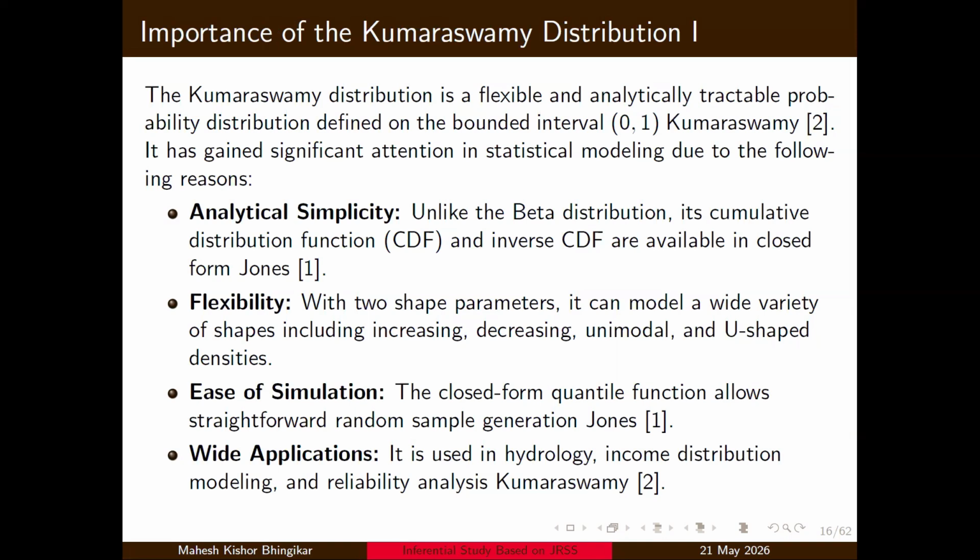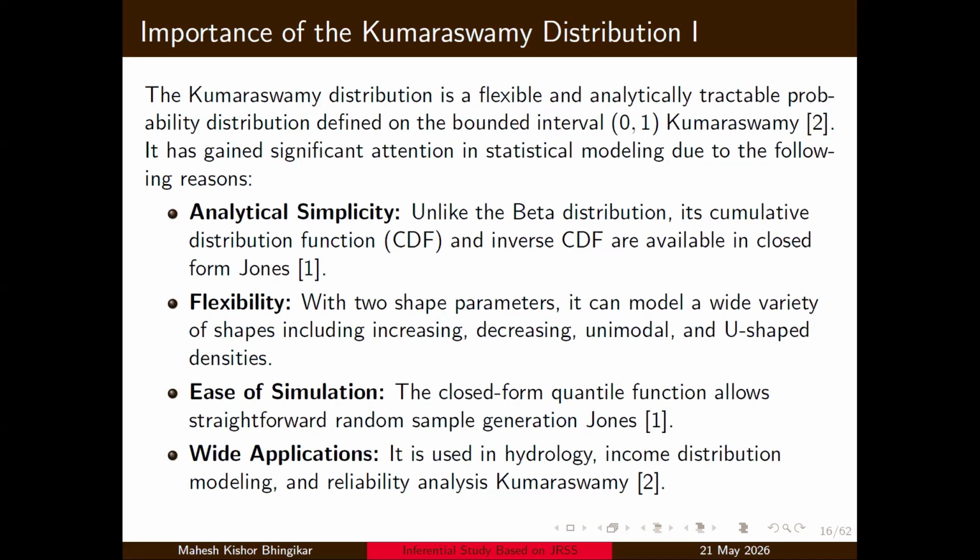Analytical simplicity. Why? Because the beta distribution CDF does not have a closed form, but the Kumaraswamy distribution has. It has flexibility because it has two shape parameters. It can model a wide variety of shapes, including increasing, decreasing, unimodal, and U-shape density. Because a closed form is available, you can easily generate a sample from the given distribution using